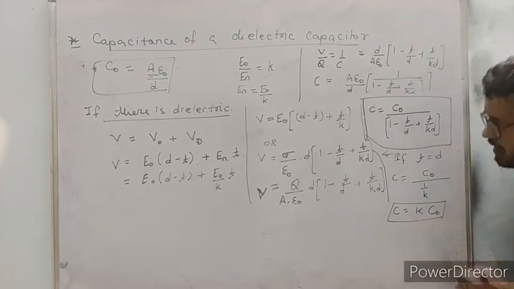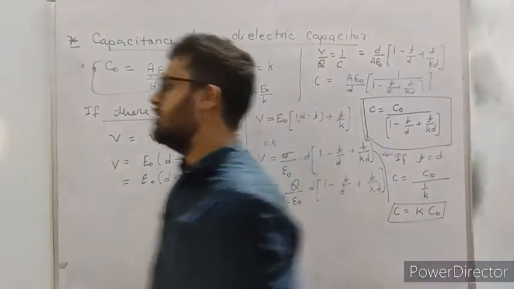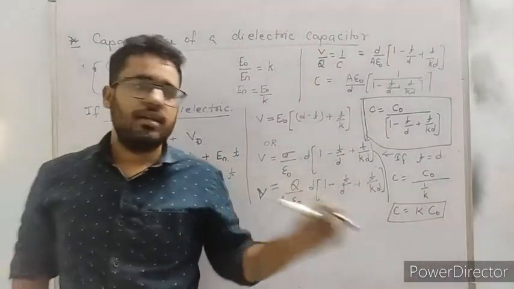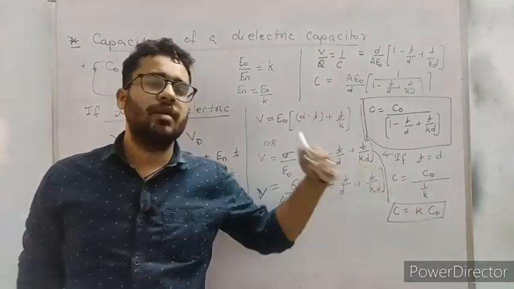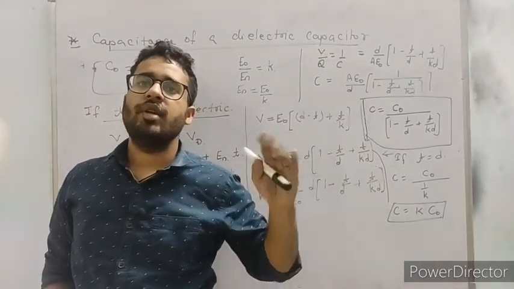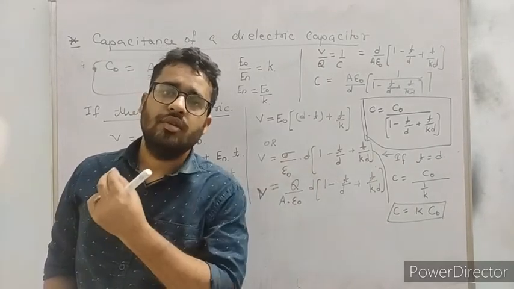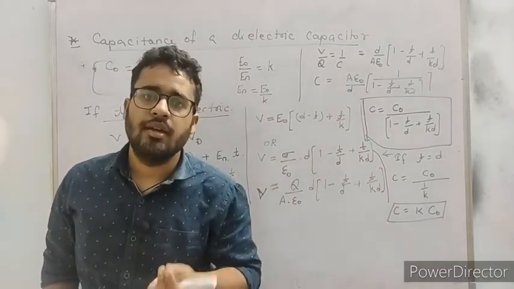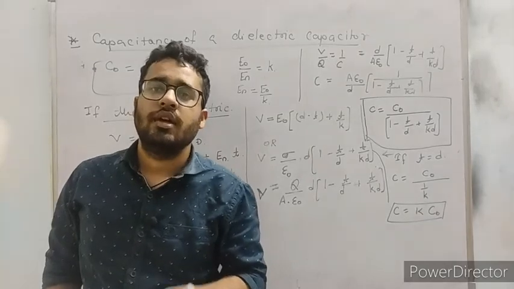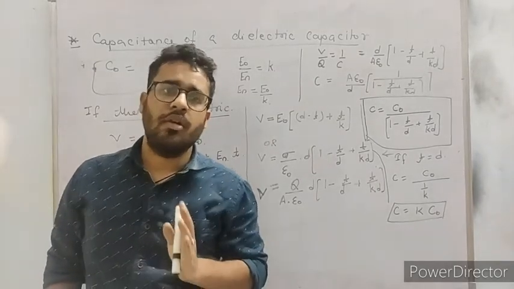From here you can see as k is always greater than 1, so greater than 1 is multiplied with something, coming equal to be greater than something. Okay, 1.2 multiplied by 10 comes 12, greater than 10, what I am talking about.